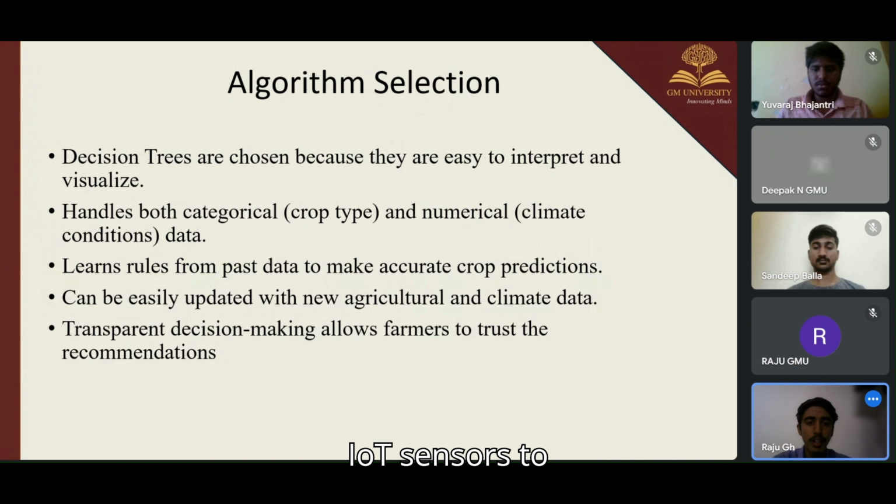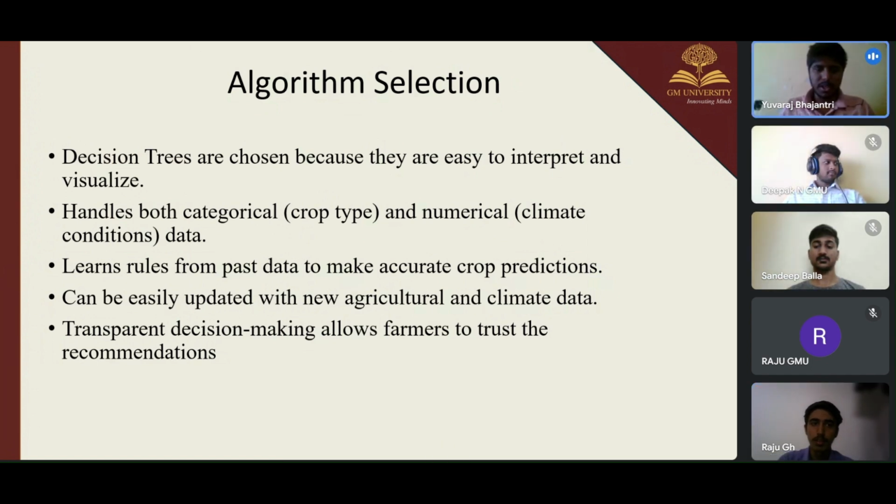The alternative ML algorithms, why were they not chosen? Because they require a large dataset or have slower real-time decisions, unlike decision trees, which are good for interpretability and visualization. It is easy to explain and can manage the complex relationships.